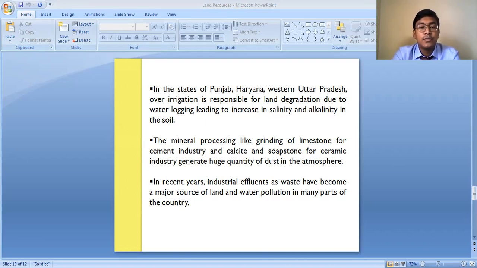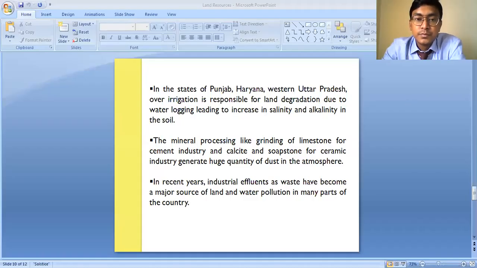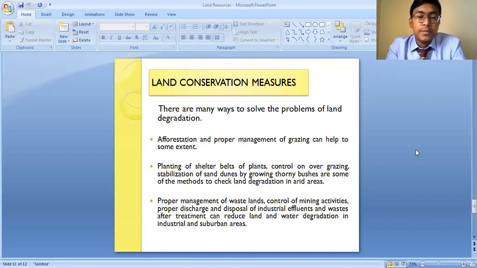So next we are going to discuss the land conservation techniques, the measures which can be followed to conserve the land resources of our country. Land conservation measures. So now we have come to know about the problems of land degradation, that means the causes of land degradation. So according to the cause, we need to frame our strategy. We need to frame the conservation measures and all.